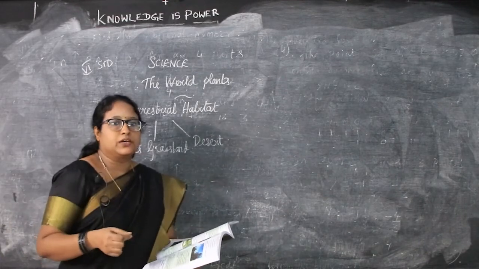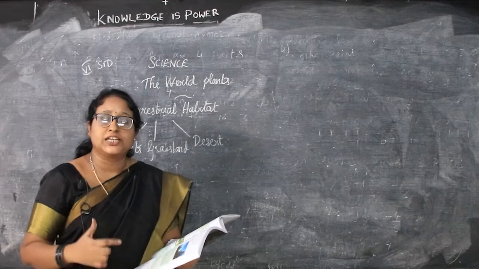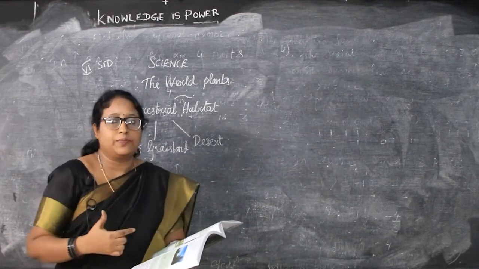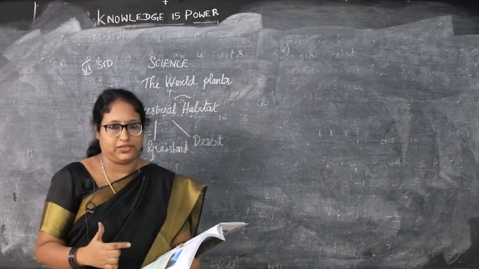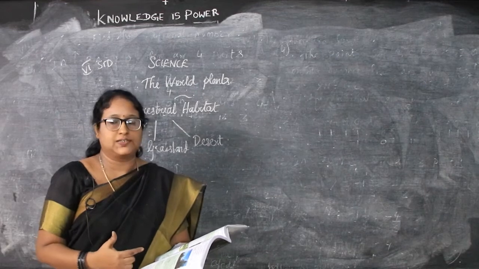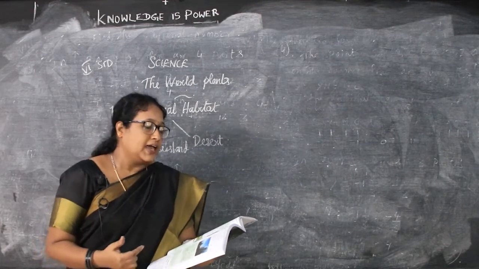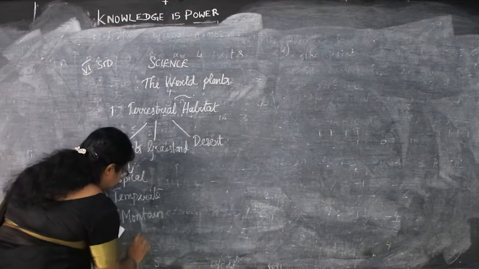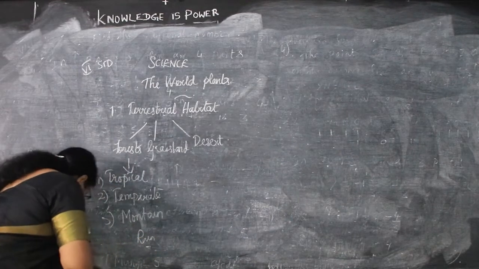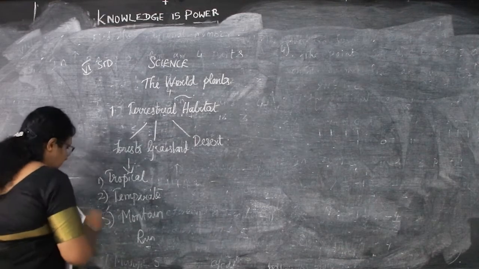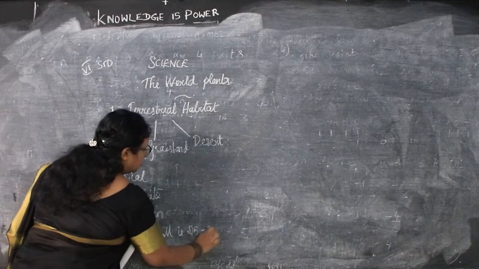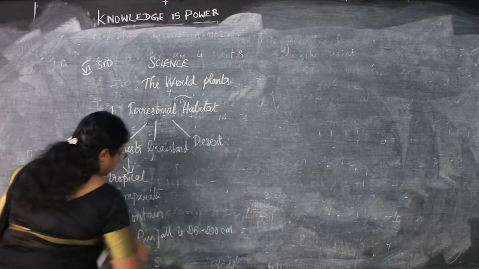Now tropical is full of trees, that is a dense forest. Temperate is not like the tropical forest, not too dense, but there are many trees. Then the mountain forest is where the trees are found in the mountainous regions. The annual rainfall is 25 to 200 centimeter, that is for 1 year.